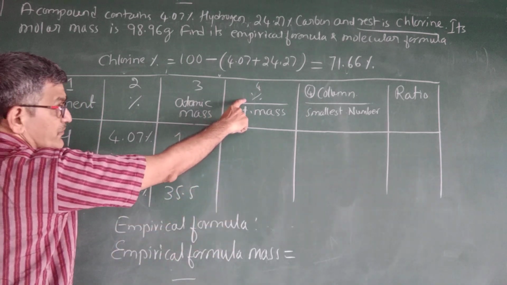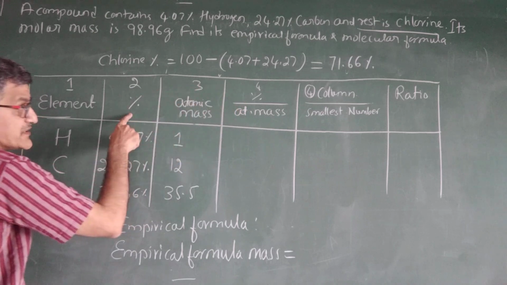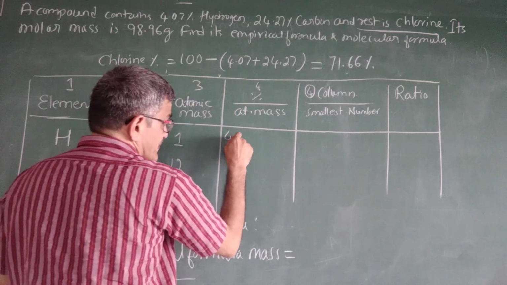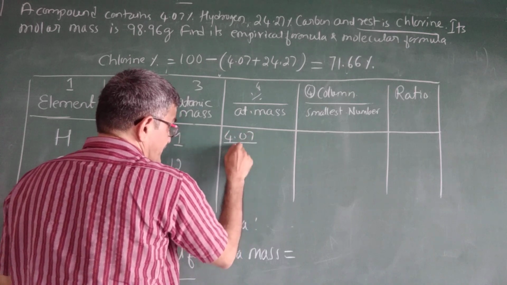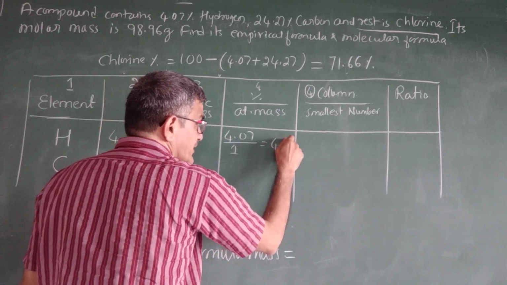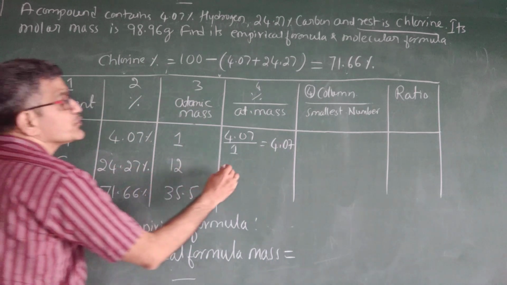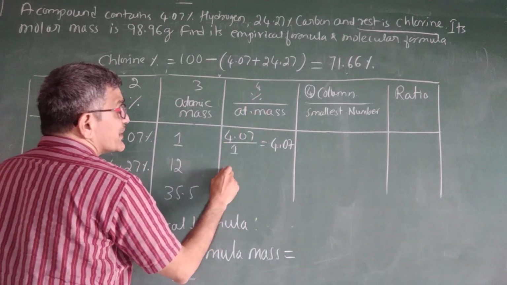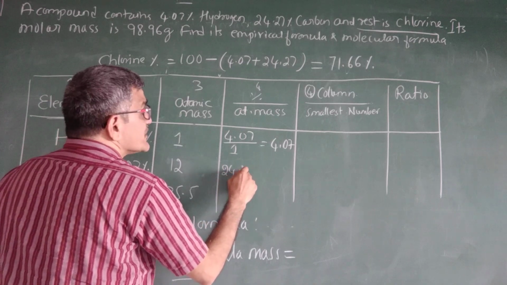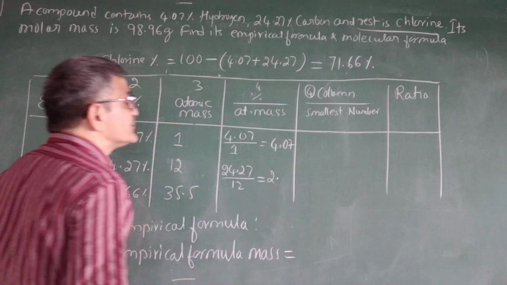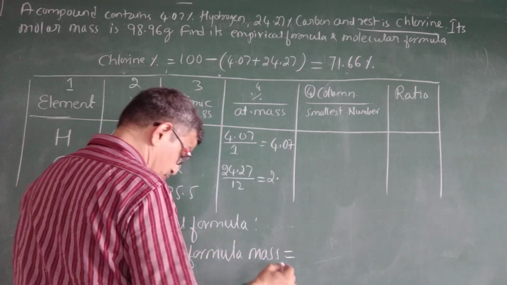Next column is percentage divided by atomic mass. That means 4.07 divided by 1 equals 4.07. Next, 24.27 percentage divided by atomic mass, 24.27 divided by 12, equal to 2.02.